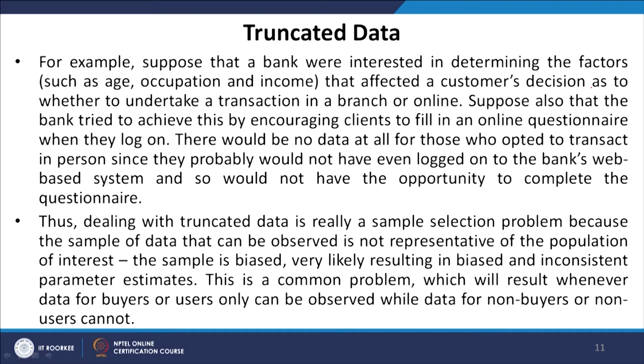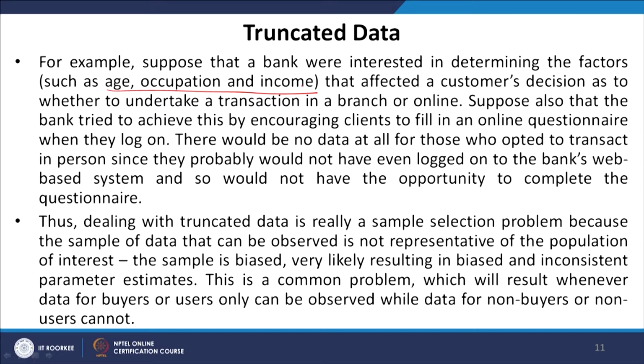So, what is happening here is that for those who are not using online portals altogether, we will not have any information about their age, occupation, income, etc. This implies that a segment of the sample is not collected altogether, and that is why we say that dealing with truncated data is a sample selection problem, because the sample of data that can be observed is not representative of the population of interest.